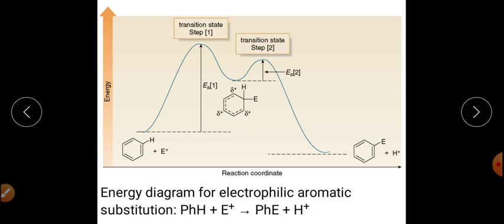Now if we are talking about transition state number 1, transition state number 1 means that bond formation starts between the benzene and the electrophile, right?